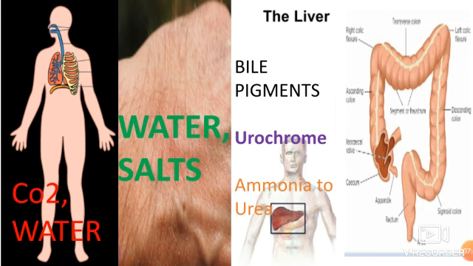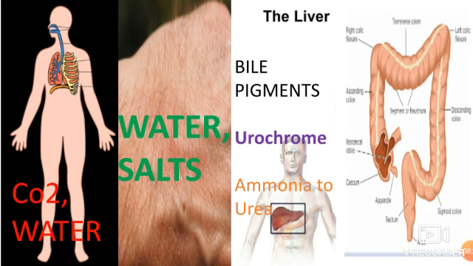Here we will see how our body sends out the waste materials produced in our body, and how these waste materials are produced within the cells. In respiration, you might have learned that glucose breaks down and produces energy along with carbon dioxide and water. When these accumulate in higher quantities than normal, they become poison. So this carbon dioxide, as well as some water in the form of water vapor, is sent out by the respiratory system, by the lungs.